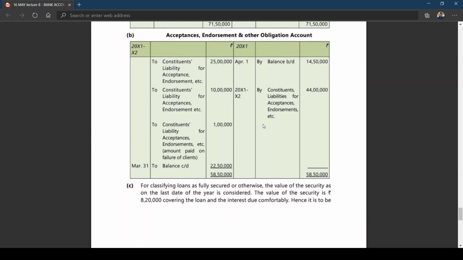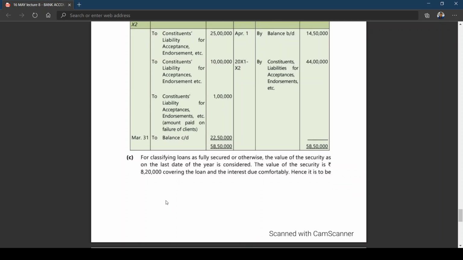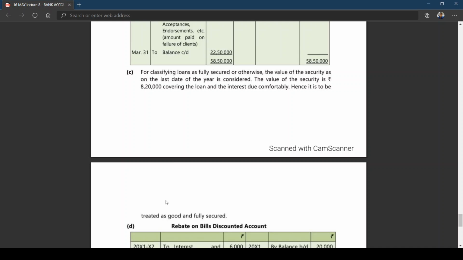For classifying loans as fully secured, the value of security as on the last date of the year is considered. The value of security is 8 lakhs 20,000. How did you get 8 lakhs 20,000? 10,000 to 82 rupees, covering the loan and the interest due comfortably. Hence, it is to be treated as a good and fully secured loan, because security is more than principal and interest.